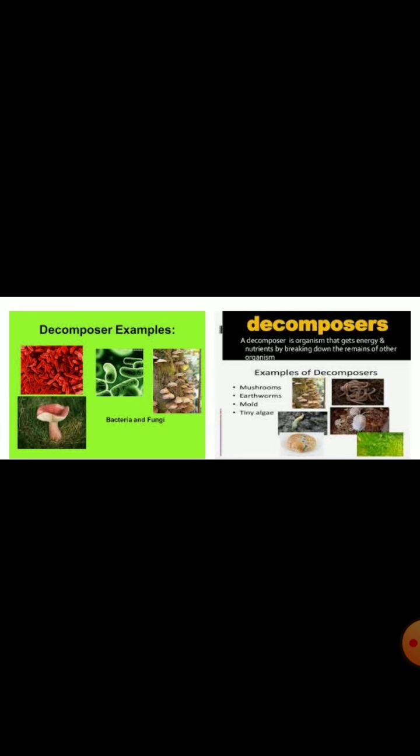Now, the next group of biotic factors in an ecosystem is decomposers. Decomposers are bacteria and fungi. Here in this picture you can see them. These bacteria and fungi help to increase the fertility of soil through the decomposition process.